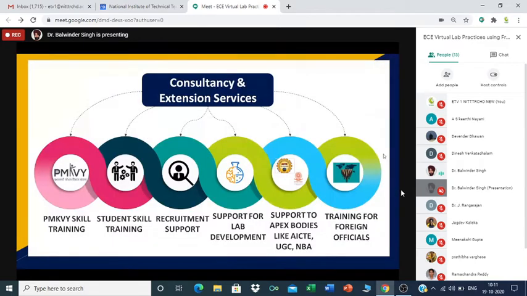Consultancy and extension services include various domains. These are the major domains under consultancy and extension services which NITER Chandigarh targets: skill training, student skill training, recruitment, support for lab development, in addition to support for the apex bodies like AICTE and UGC for their activities. NITER Chandigarh is also involved in the training of some foreign officials.